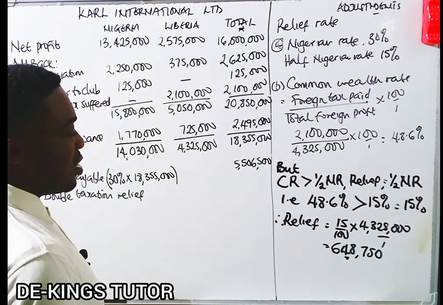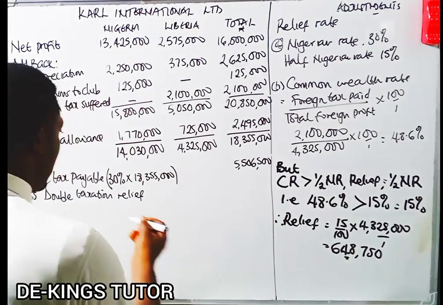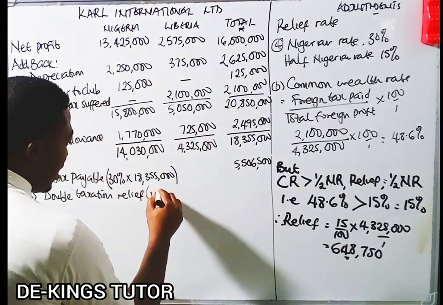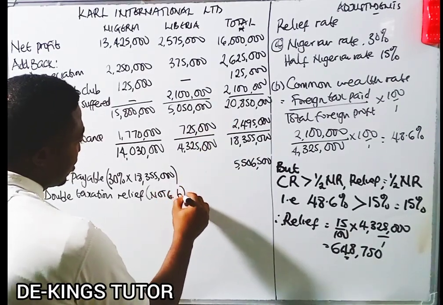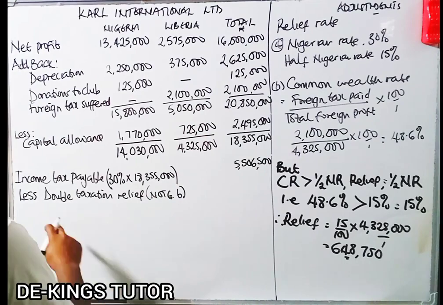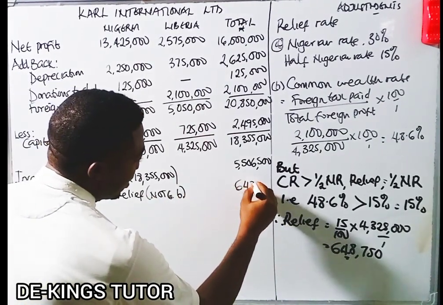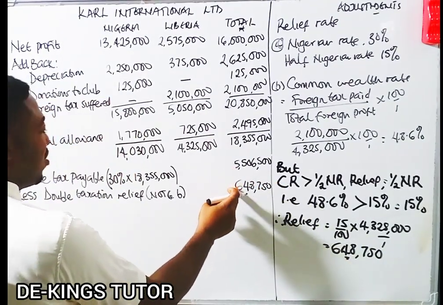Okay, so that is the relief amount. So when I say less double taxation relief, having done this, we can call this note B, so that when you see it. So the less double taxation relief is 648,750. So instead of paying this, they are giving them a relief on this.